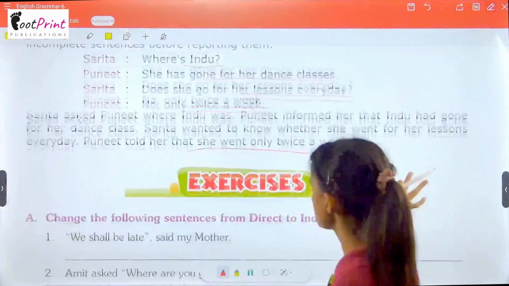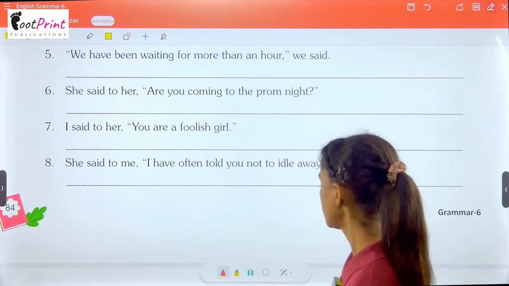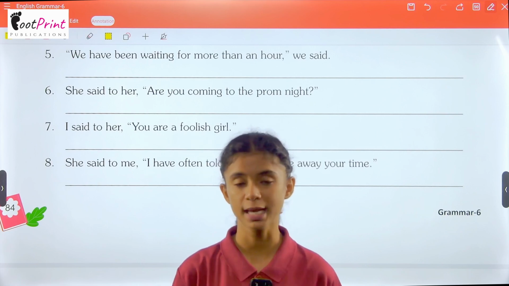And with this, our chapter ends. We have this exercise, students, that you have to do by yourself. I hope you understood the chapter well and now you have to practice the exercise on your own.